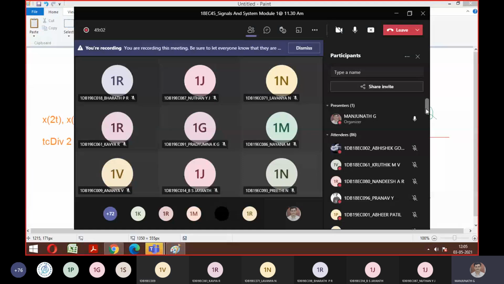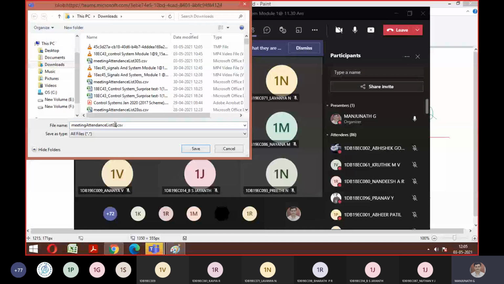Assume that for the same question, if they had given minus 2t minus 3, then what should be done, guys? For the same question, instead of 2t minus 3, assume that minus 2t minus 3 is given. What should be done? Reflection. Good.